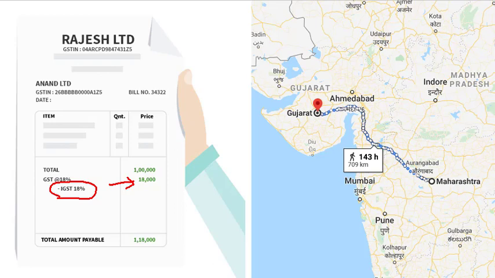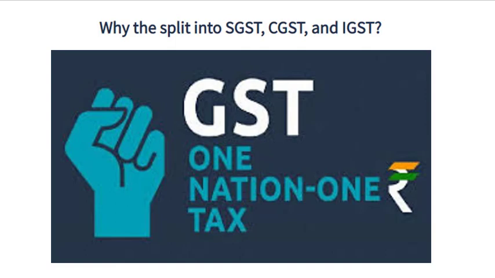and this IGST will go directly to the center. Why the split into SGST, CGST and IGST? What is the reason behind this? India is a federal country where both the center and states have been assigned the powers to levy and collect taxes. Both governments have distinct responsibilities to perform as per the constitution, for which they need to raise tax revenues. The center and states are simultaneously levying GST. Three types of tax structures are implemented to help taxpayers take credit against each other, ensuring one nation, one tax.